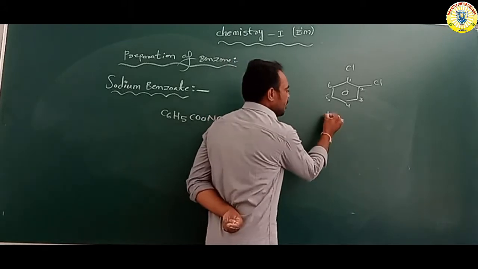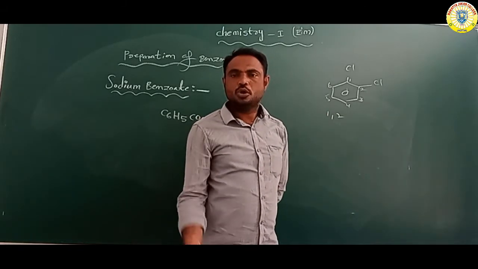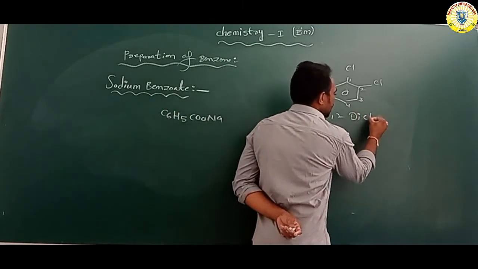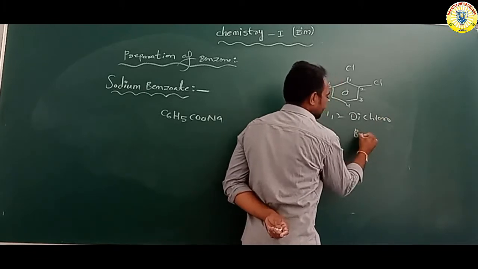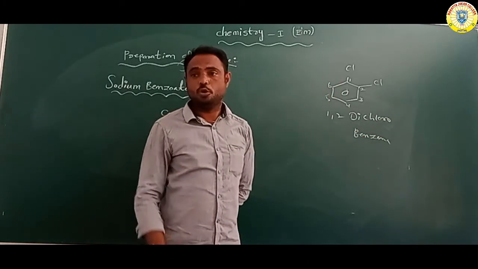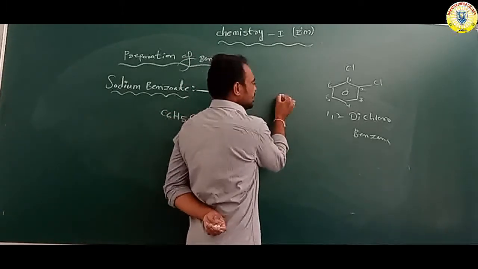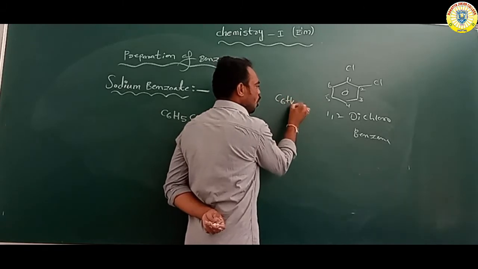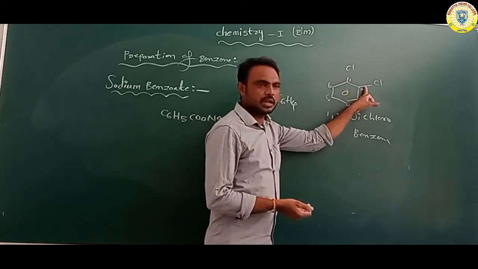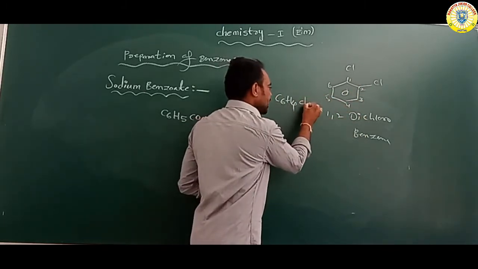So we write 1,2 dichlorobenzene. The formula is C6H4Cl2, meaning 2 chlorine atoms attached and 2 hydrogens lost.